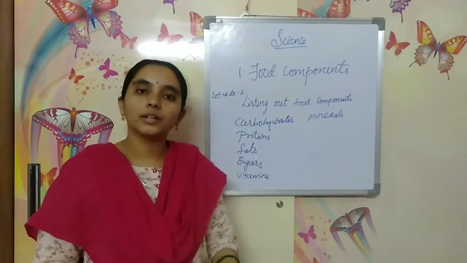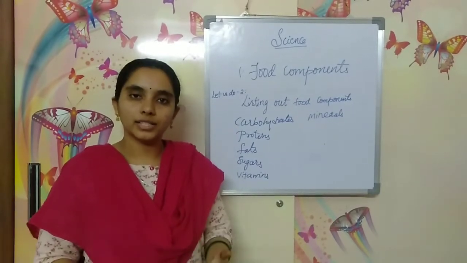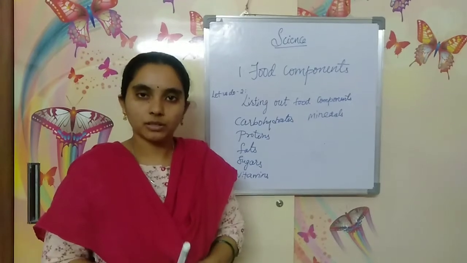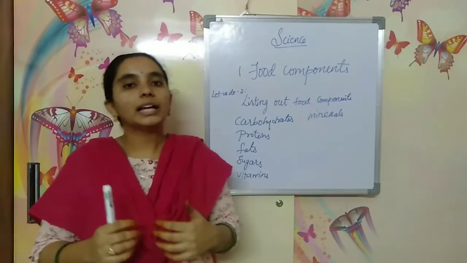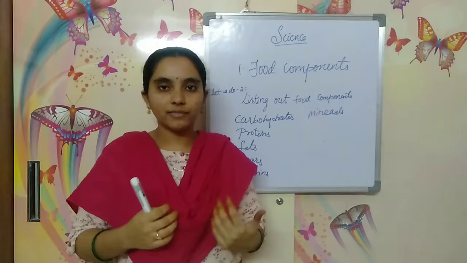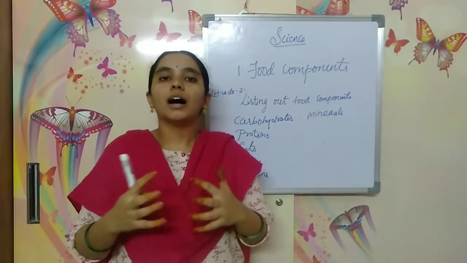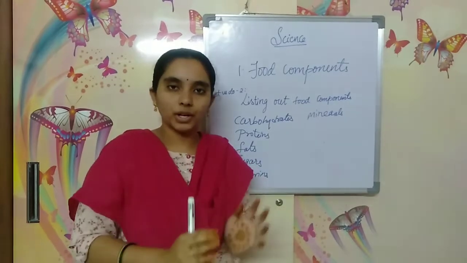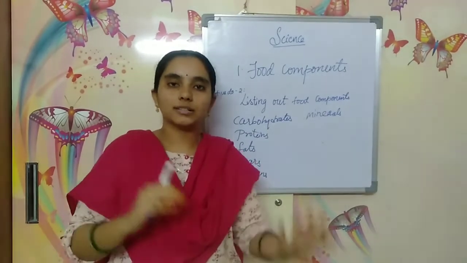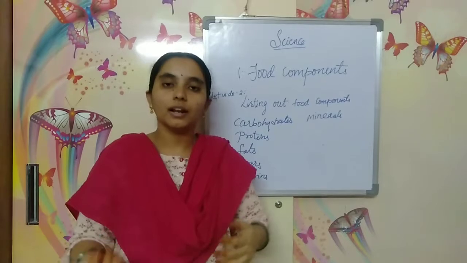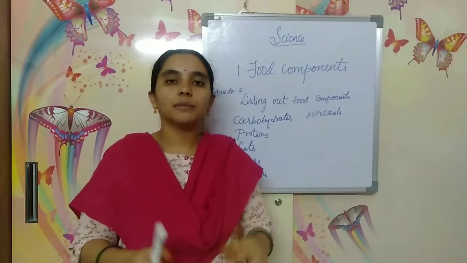When you get nutrients, the body gets energy to perform all the activities. In the next session we will see which food item has which food components, which is high and which is low, by doing some experiments.